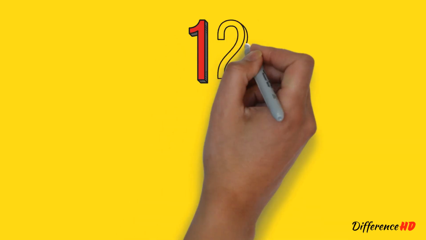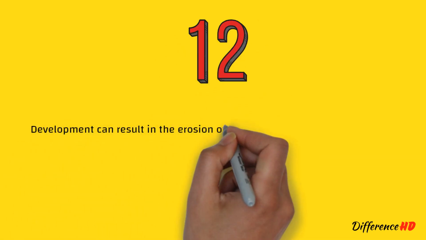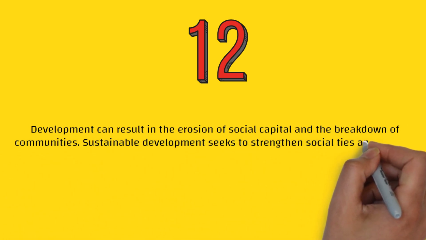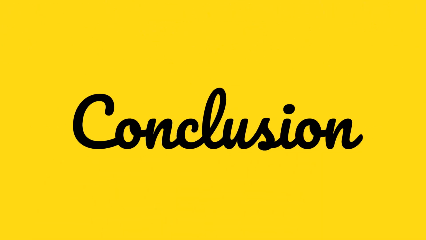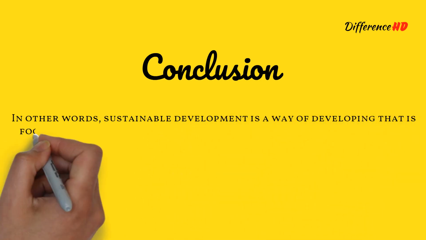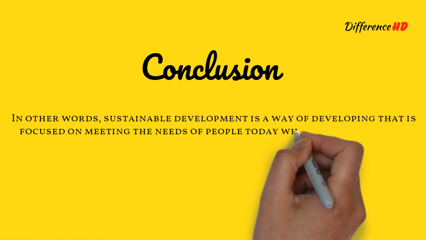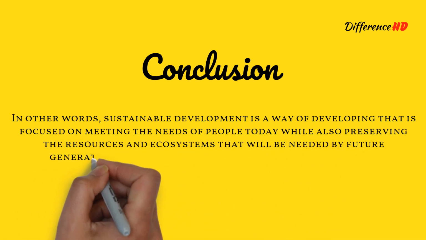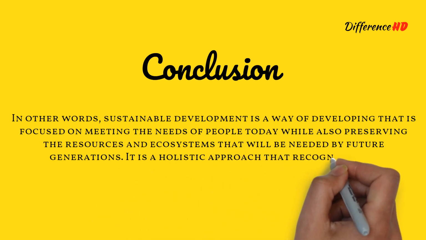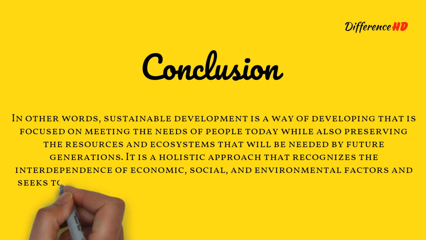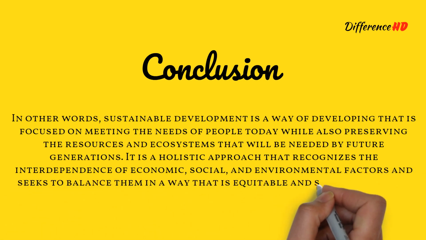12. Development can result in the erosion of social capital and the breakdown of communities. Sustainable development seeks to strengthen social ties and to build resilient communities. In other words, sustainable development is a way of developing that is focused on meeting the needs of people today while also preserving the resources and ecosystems that will be needed by future generations. It is a holistic approach that recognizes the interdependence of economic, social, and environmental factors and seeks to balance them in a way that is equitable and sustainable over the long term.